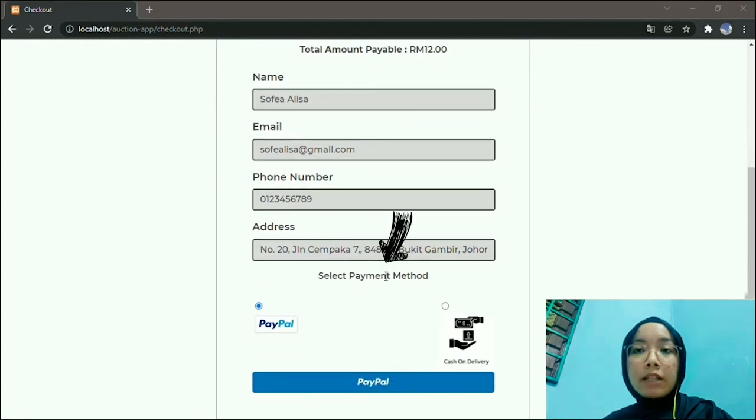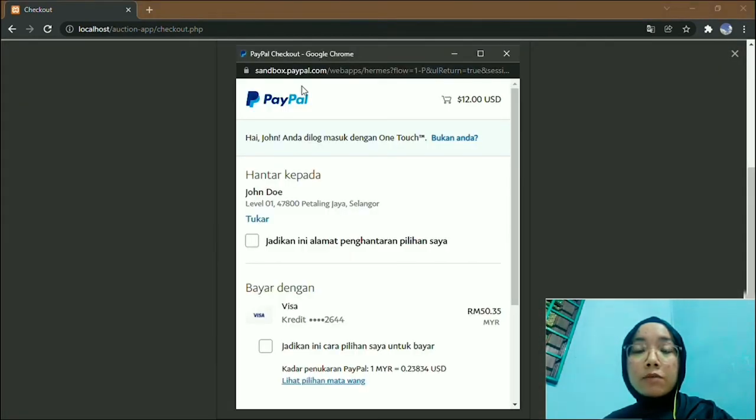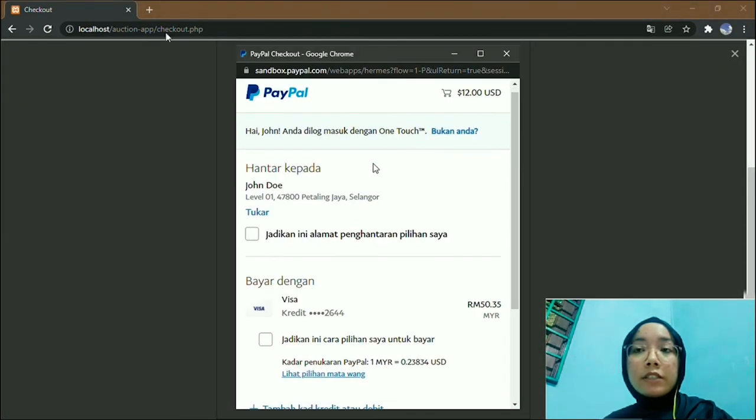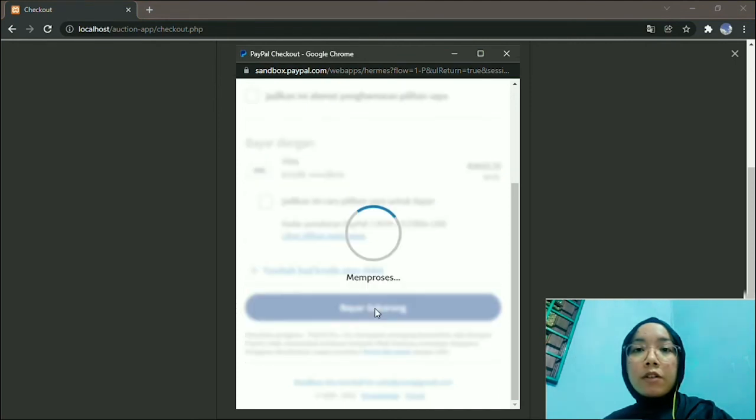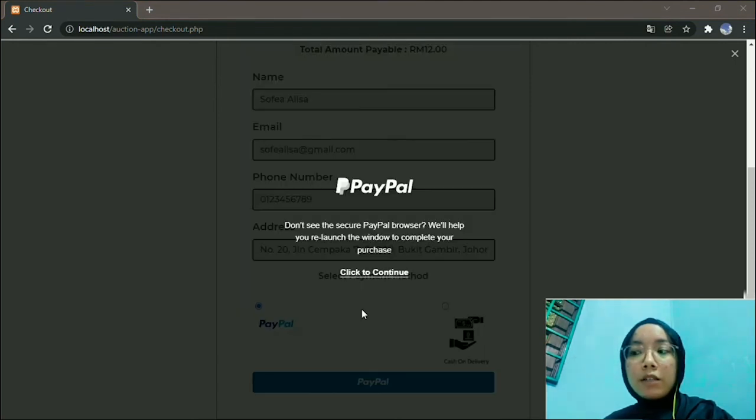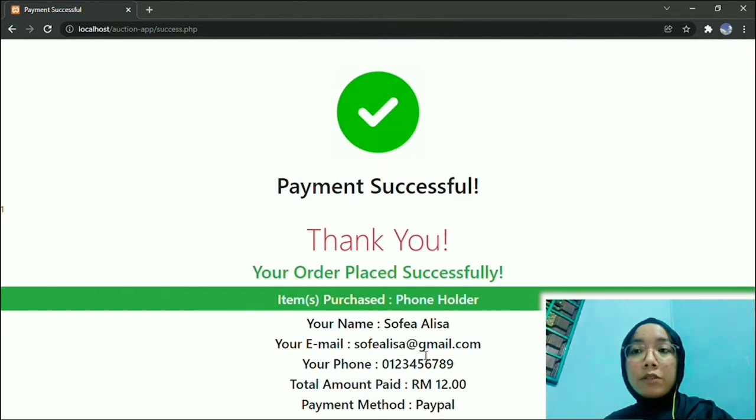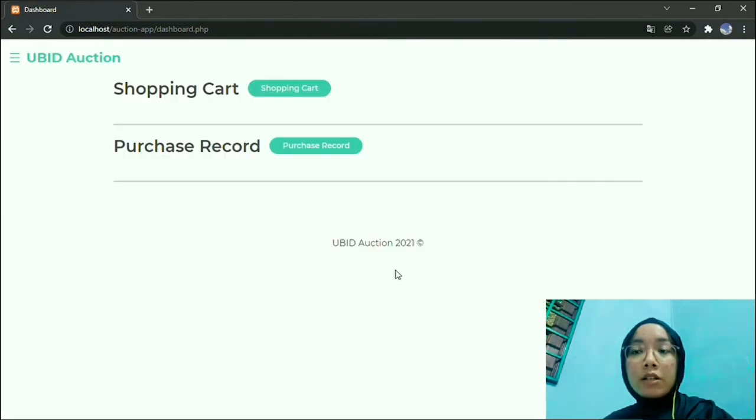Choose your payment method. When customer chooses PayPal and proceeds, the PayPal browser will prompt out, and if you already registered, you can straight away pay. Click on the button and it will show you successfully did the payment, and you can also see the details of your purchase for 5 seconds. After that, customer will be brought to their dashboard.